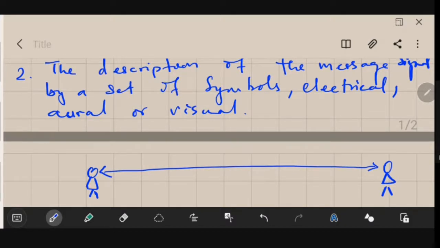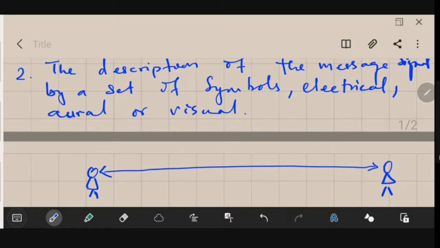So you decided that you will send messages by using a lamp or a torch. When the torch is glowing, it will have a certain meaning. When the torch is off, that will mean some other meaning.